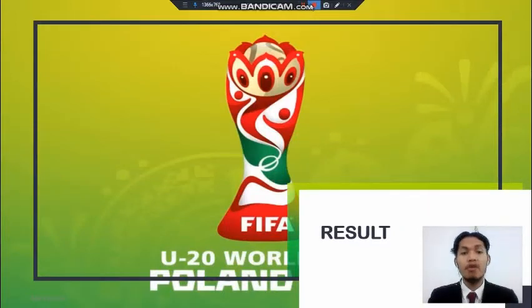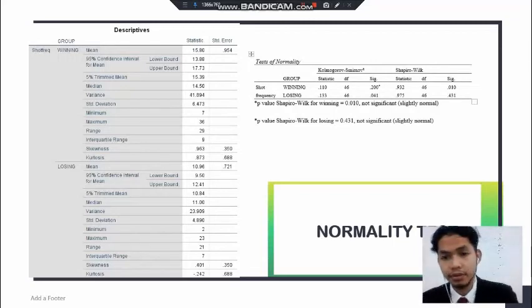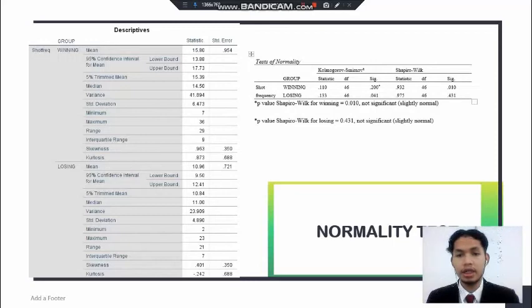Now we move on to the results. The first one is the normality test. For the test of normality, as you can see in the right table, at Shapiro-Wilk, the significance for winning is 0.01 and for losing is 0.431.